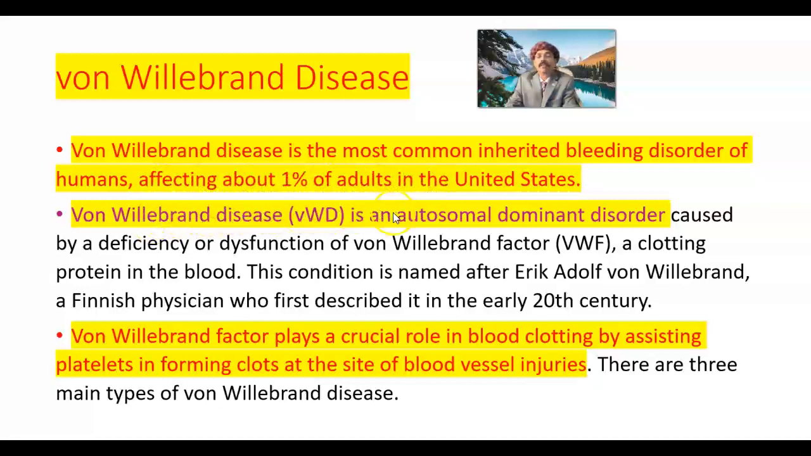This is an autosomal dominant disorder caused by a deficiency or dysfunction of von Willebrand factor, a clotting protein in the blood. So it is mostly autosomal dominant, but rarely it may be autosomal recessive, and also very rarely may be autoimmune type of von Willebrand disease.